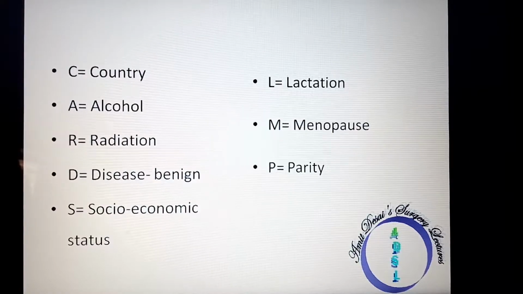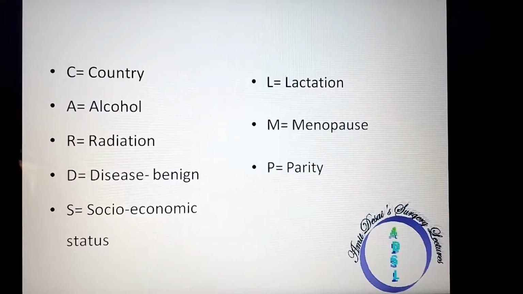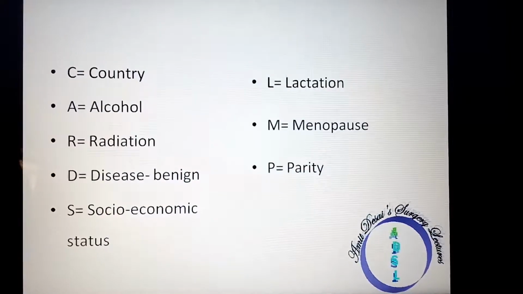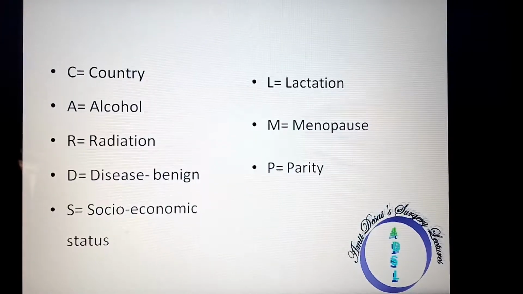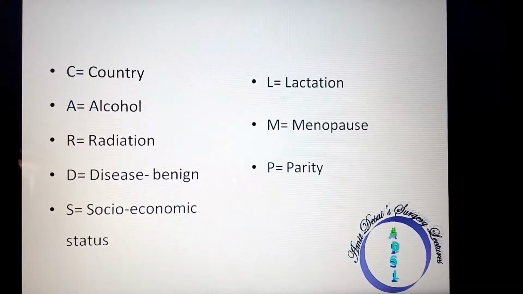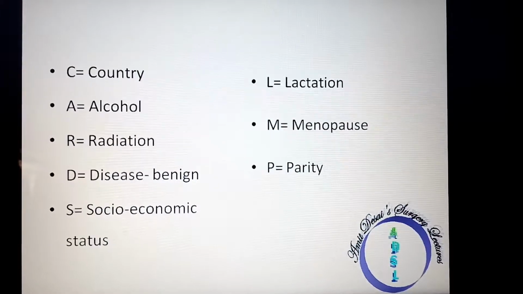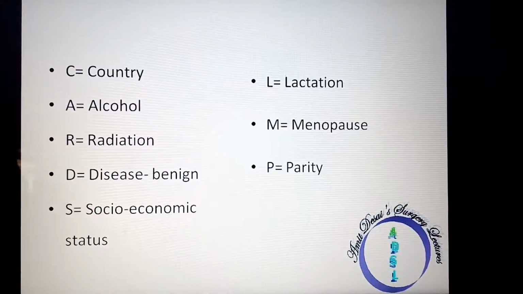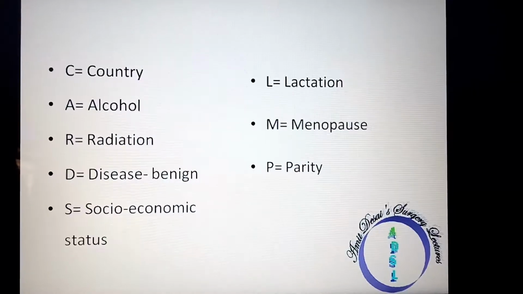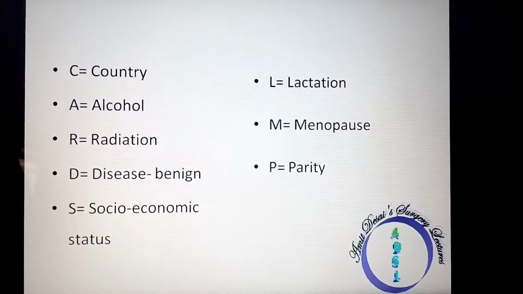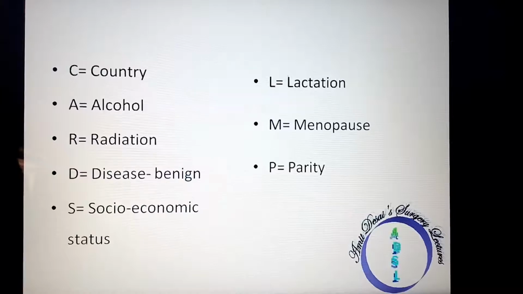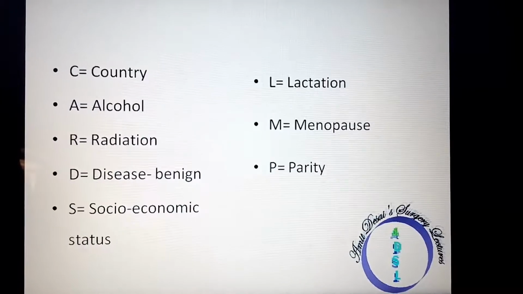D stands for benign breast diseases. Certain benign breast diseases make breast cancer risk higher. And S stands for socio-economic status. Breast cancer is more often seen in people with higher socio-economic status as compared to lower socio-economic status. L stands for lactation. Now lactation is in fact protective as it breaks the estrogen cycle.